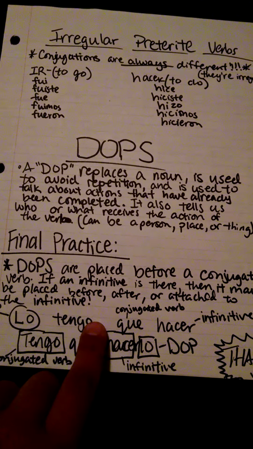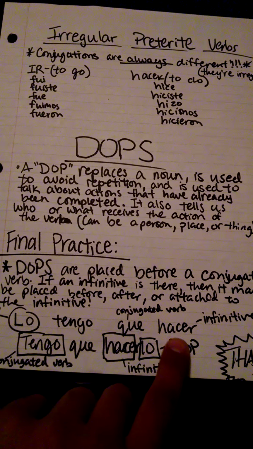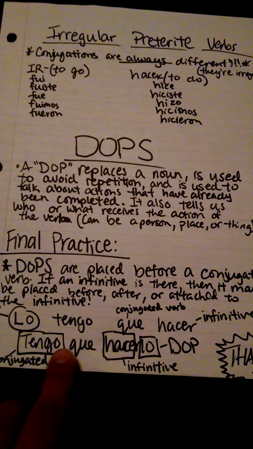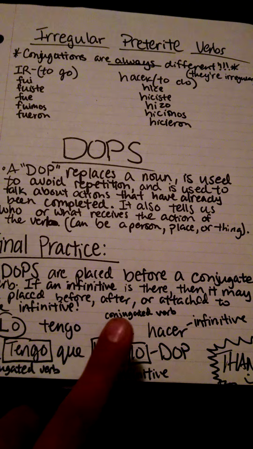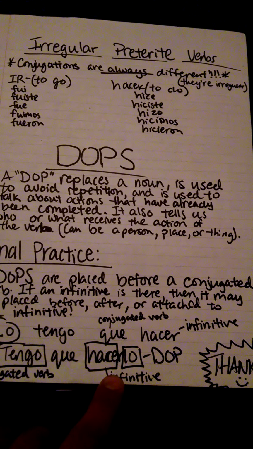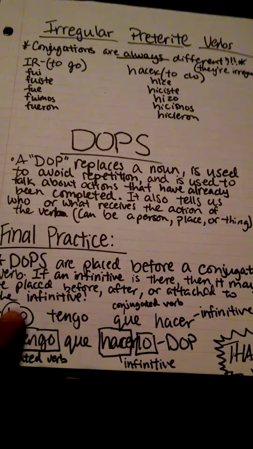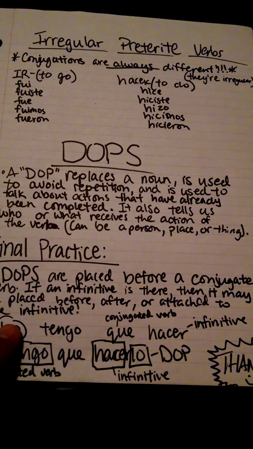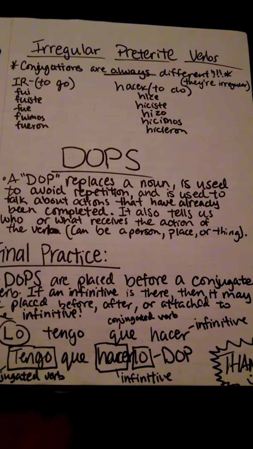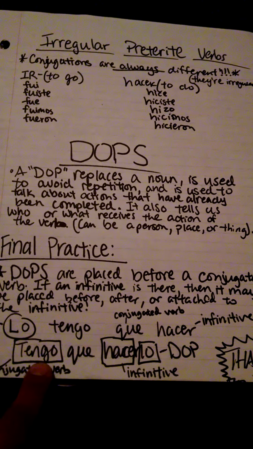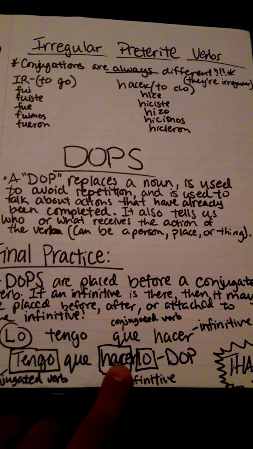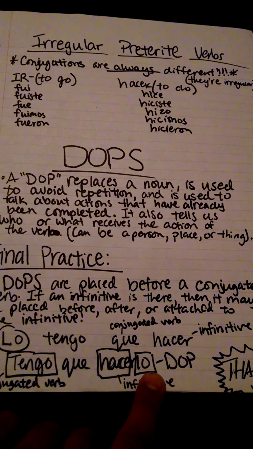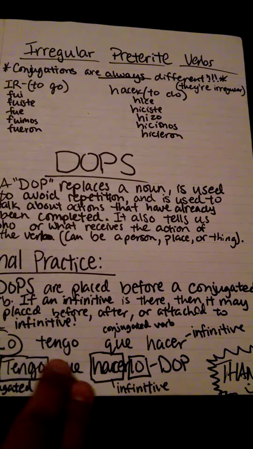The conjugated verb is tengo, and the infinitive is hacer, and that then changes to tengo que hacerlo after you add the DOP to the infinitive, which is what I did here. The first sentence I had the DOP before the conjugated verb, but this time I have it attached to the infinitive after the conjugated verb of tengo, and then the infinitive is hacer, and the DOP is lo, and it's attached and makes the sentence tengo que hacerlo.